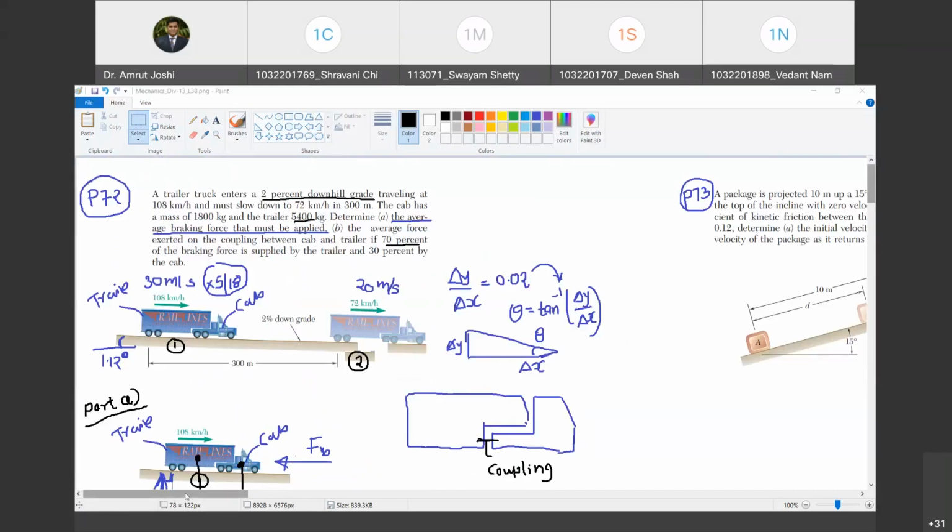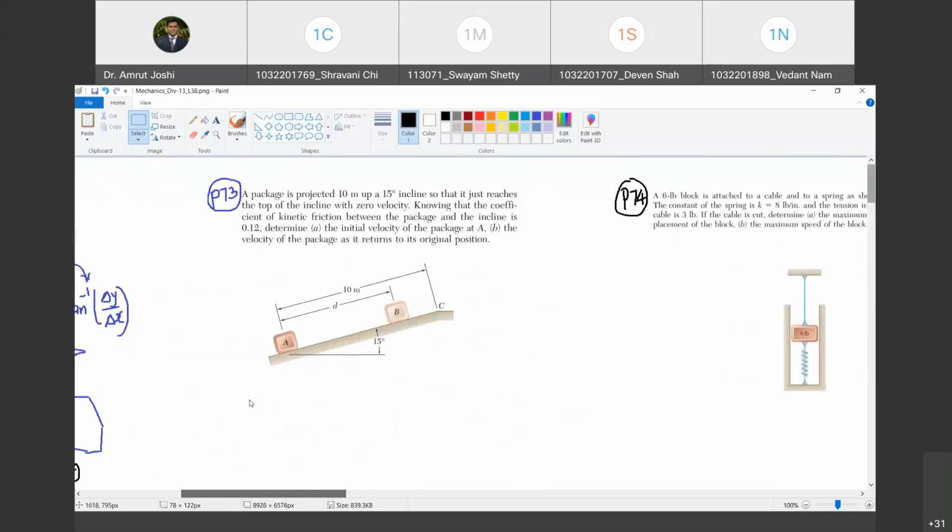Today we have to solve many problems. So let us go through the second problem. Can you read the statement for me? Yes, sir. A package is projected 10 meters up a 15-degree incline so that it reaches the top of the incline with zero velocity. Knowing the coefficient of kinetic friction between the package and the incline is 0.12, determine A, the initial velocity of the package at A, and B, the velocity of the package as it returns to its original position.